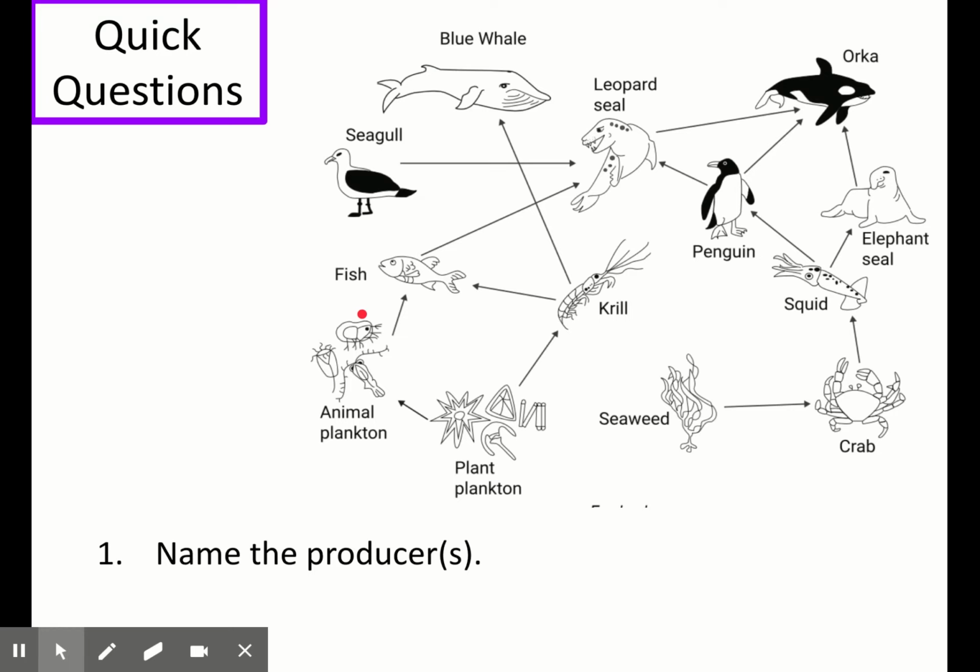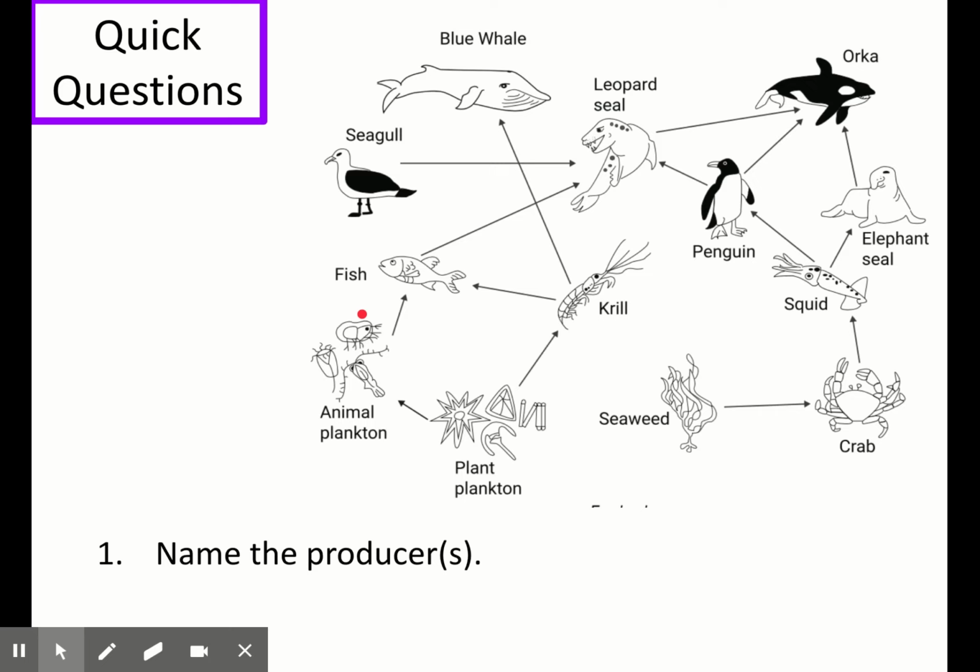So now what we're going to do is run through some quick questions on food webs to check our knowledge before we move on. I'm going to do each question one at a time with the answers straight after. So remember to pause the video after each question I've read out and try them either by saying them out loud or writing them down. And when you're ready for each answer, play the video and we'll go through it.